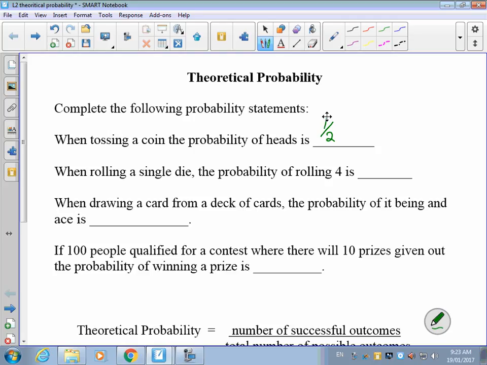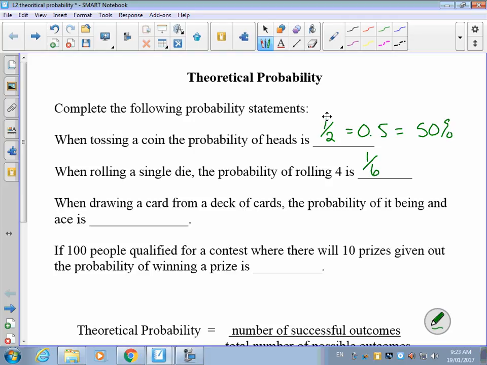So where that leaves us then is remembering that we can take our fraction, express it as a decimal, express it as a percent, and they all are the probability of tossing heads when tossing a coin. When rolling a single die, the probability of rolling a 4, we know 4 is one of the numbers out of 6 possible numbers on the die. So we would have a 1 in 6 chance of rolling a 4. And we could change it to a decimal, we can change it to percent. We know that now. I'm going to leave it as a fraction for this.